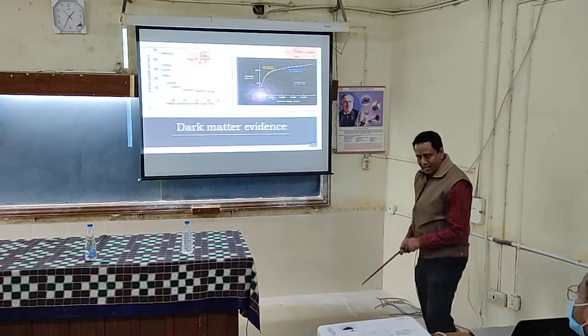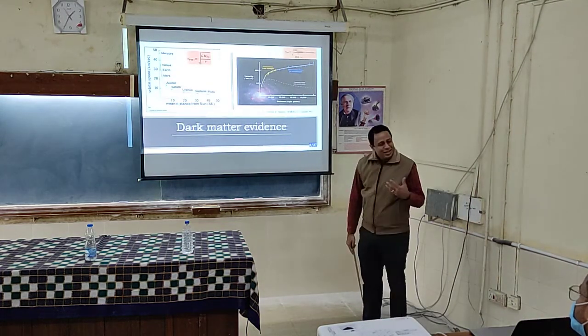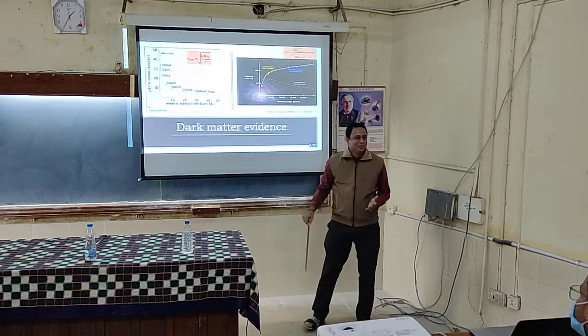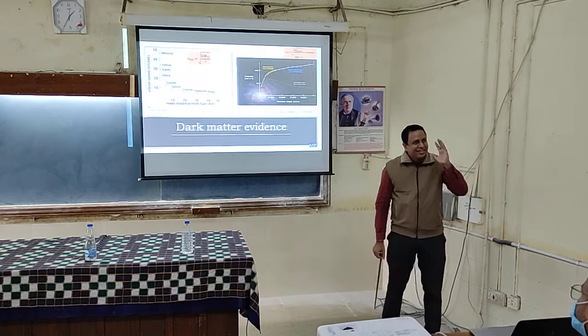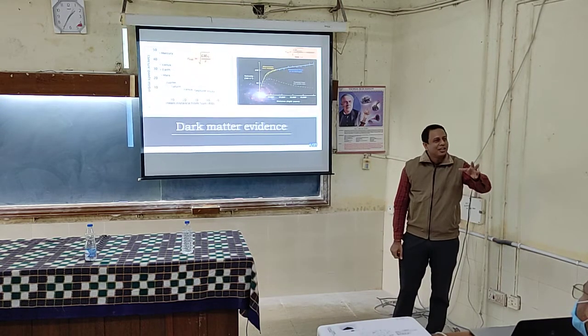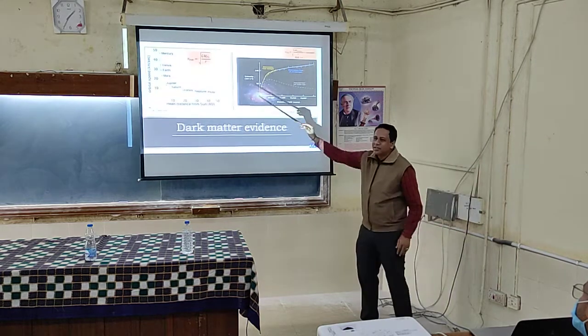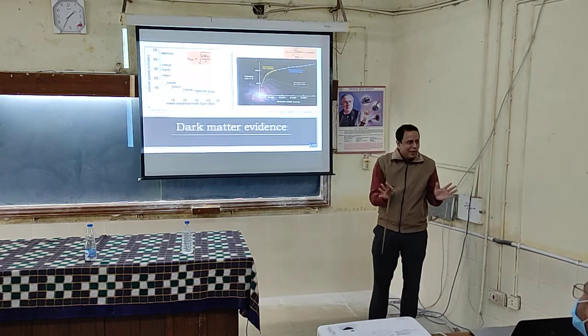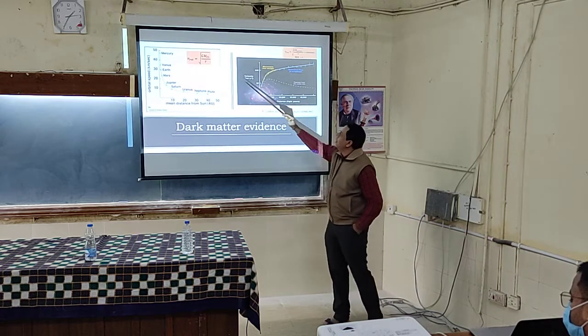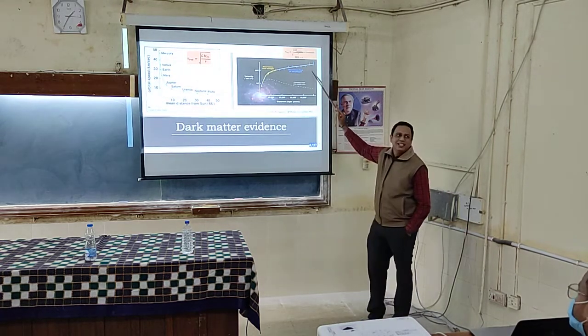I have not told you, one set of people are saying that this gravitation is not correct. Modified Newtonian gravity, MOND. If you search MOND you will find it. But we know that this is fairly well explaining things. So when this is valid, then this curve cannot go like this.